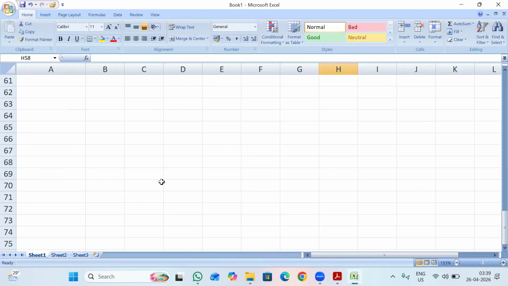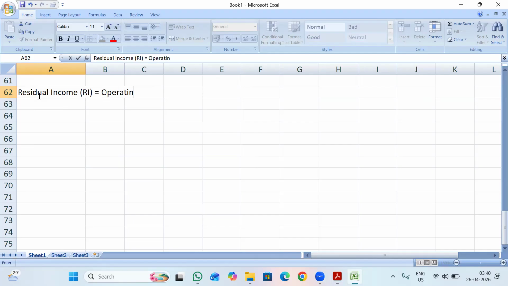So residual income, that is RI, is equal to my operating profit minus my capital charge. That is how much I am expecting.